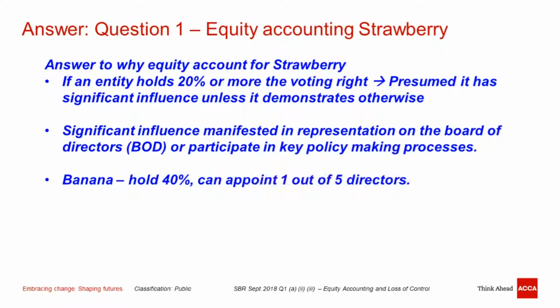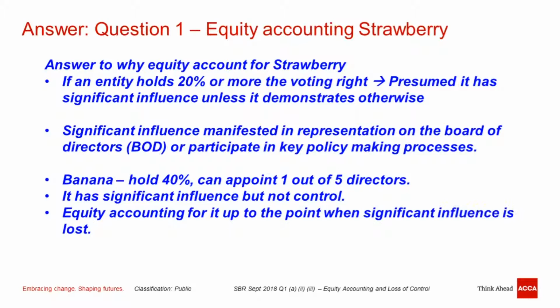And in this case, Banana holds 40% and can appoint 1 out of 5 directors. It shows that it has significant influence but not control, because with only 1 director out of 5, it cannot control the composition of the board of directors. However, it is represented by at least 1 director. And therefore, we have to equity account for it up to the point when significant influence is lost. And the cost will be 18 million, plus the share of the 2.4 equity accounting. So at the time when we dispose it, the carrying value will be 20.4 million. So here is the answer for this 4 mark.